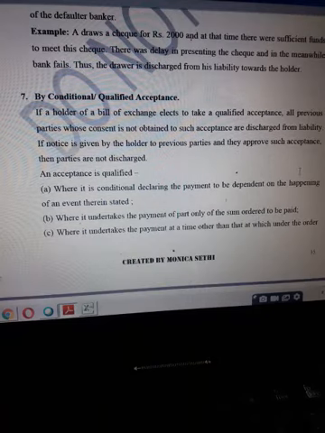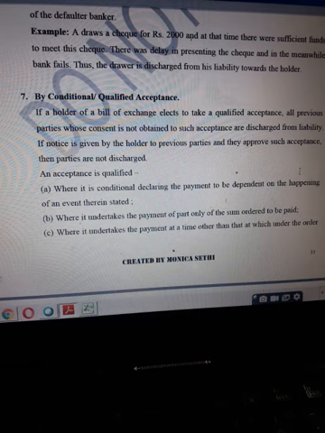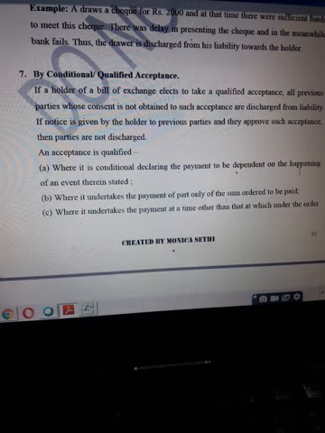It can be like you have mentioned a condition: I accept to make payment subject to this condition, subject to happening of this event. Or second, you mention that I will undertake to pay only this much amount, part payment. Or thirdly, where you undertake to pay at a time other than the time which is mentioned there. So in this case, you are putting your conditions regarding time, place, amount, or any event happening.